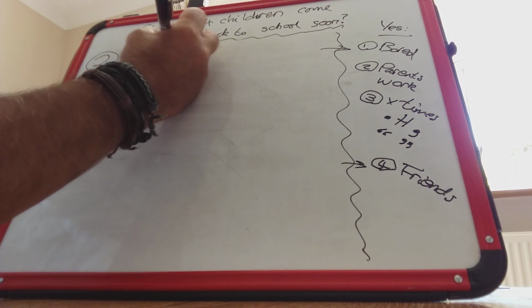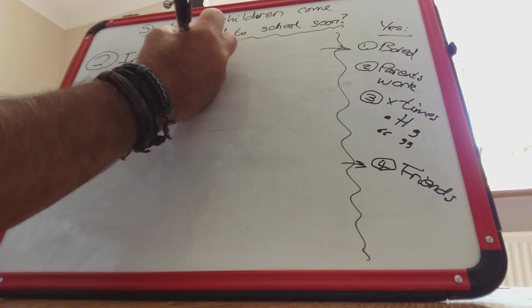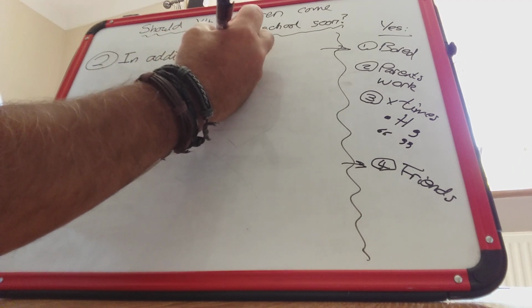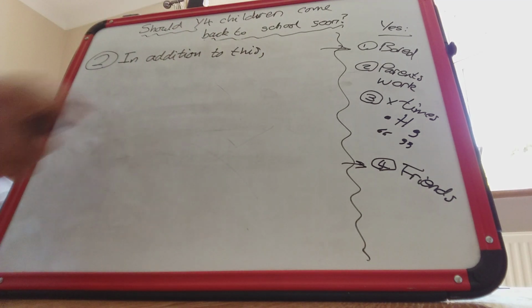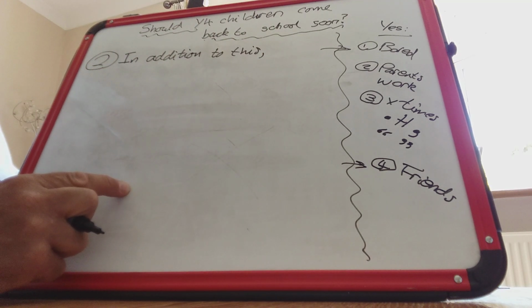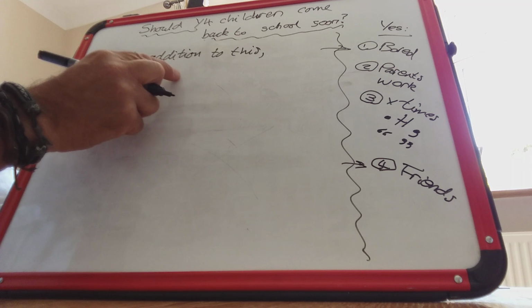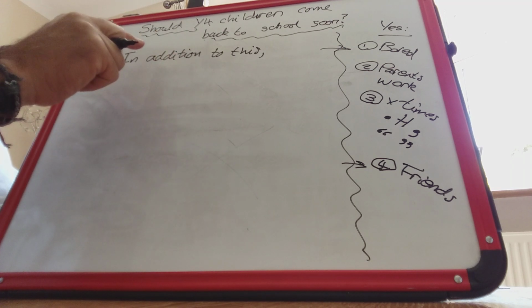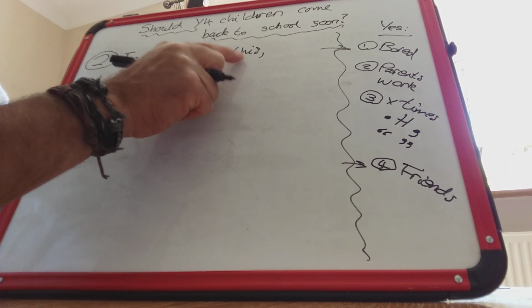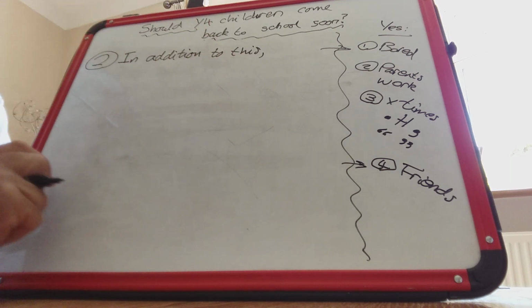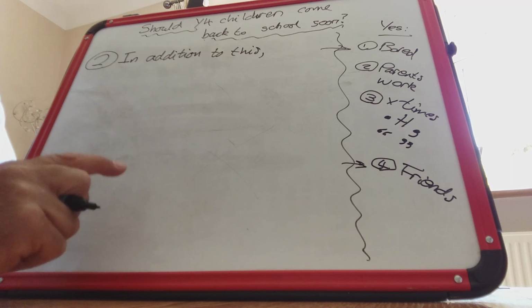And the easiest addition connective has got the word addition in it. In addition to this. Now, when you're writing this on your paper, this actually will look very good, because you will just have your last paragraph, then you'll miss a line, and then you write in addition to this. And what it will mean is in addition to all the stuff that you've just been writing. So that will look really, really good.